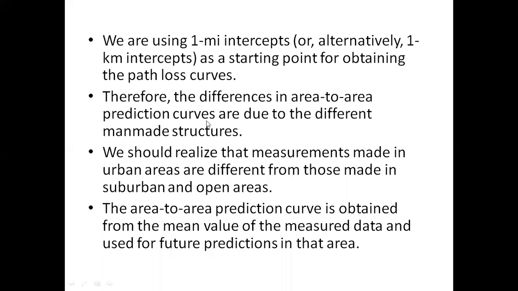So the area to area prediction model is different in different areas, and it is obtained from the average value of measured data.